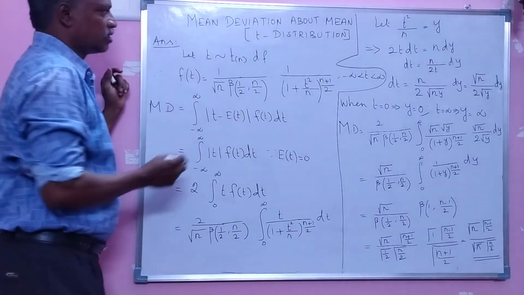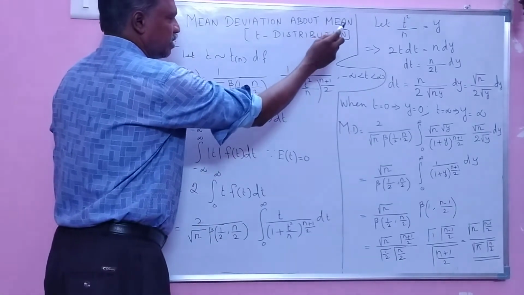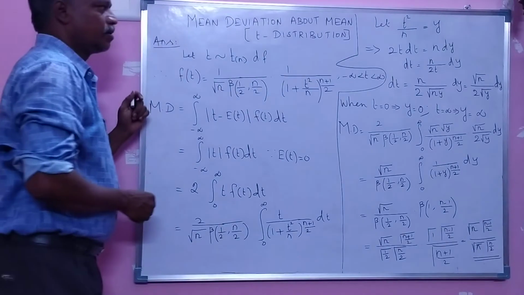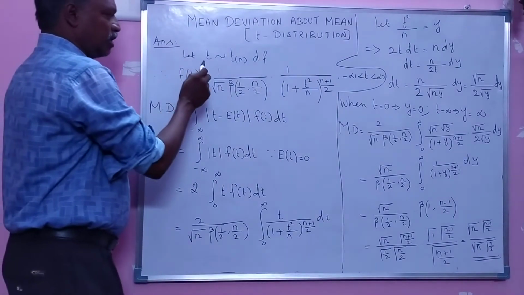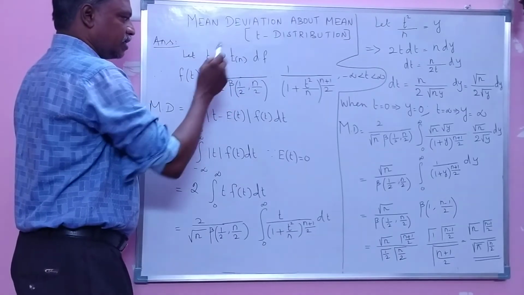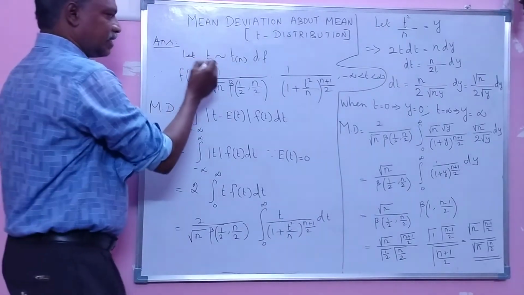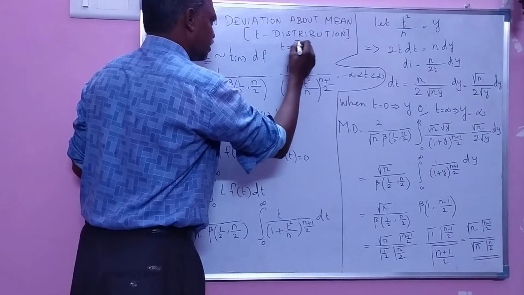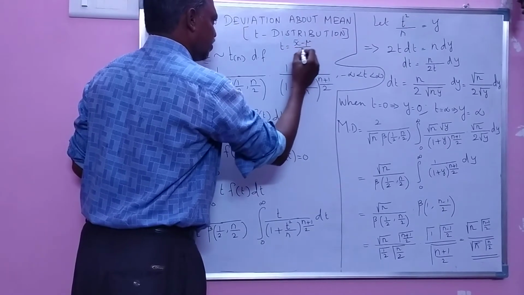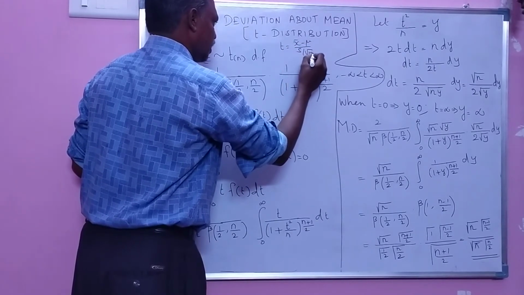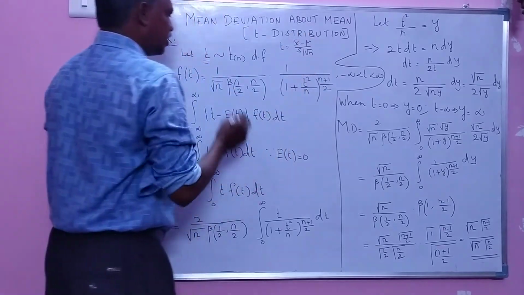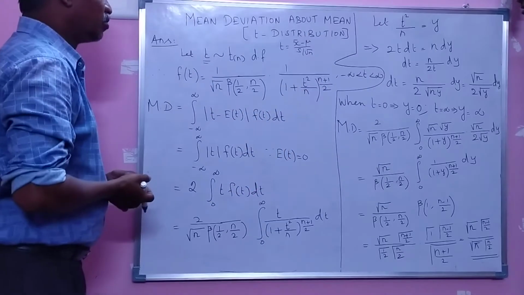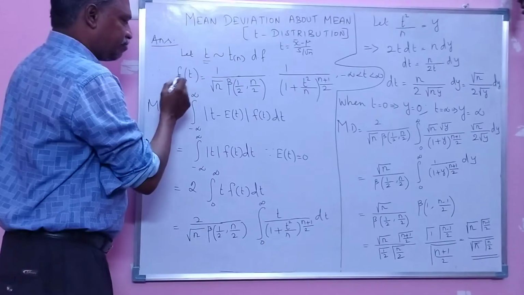Here we are going to see the mean deviation about mean of the t distribution. Let us assume that the random variable t follows the t distribution with n degrees of freedom. Already I told you t is nothing but the statistic (x bar minus mu) divided by (s by root n). This statistic follows the t distribution with n degrees of freedom. Already we proved this. Now you find f of t.